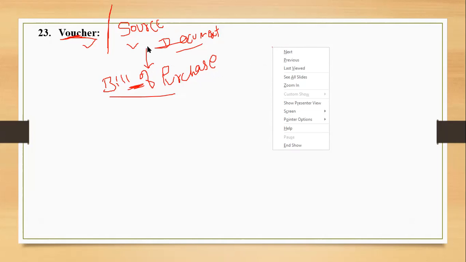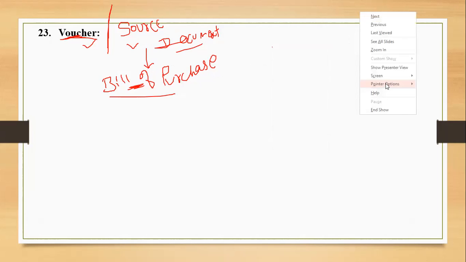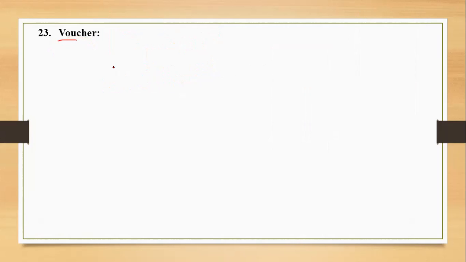So these are all the source documents, and based on these source documents, one has to prepare the voucher. Who will prepare the voucher? The accountant will prepare the voucher on the basis of the source document. For cash transactions, we will have a cash memo. For credit transactions, we will have an invoice or bill. For payment of cash, we'll have a receipt from the other party. In the same way, if any customer has paid the amount to us, we will be issuing him a receipt. For depositing anything into the bank, either a cheque or cash, we have that pay-in slip with us. So for every small transaction in the business, we have one or the other source document.